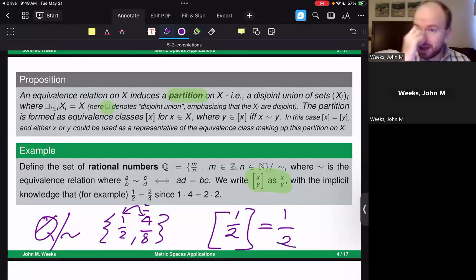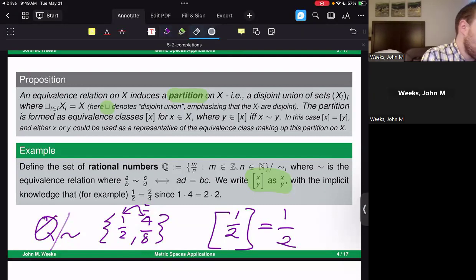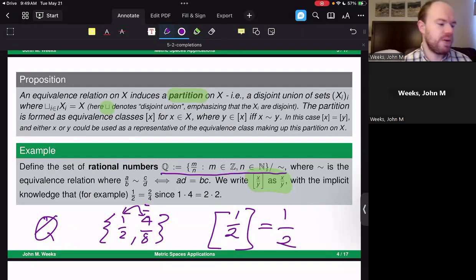But whenever it needs to be made clear, we will put brackets around the 1/2. This is typically how we work with the rational numbers. In fact, when we usually write the rational numbers, we write them without that equivalence relation as well. And so to give the most formal definition of the rational numbers, we say that it is formally all m over n, where m is an integer and n is a natural number, quotiented out by the equivalence relation that we have just been studying.